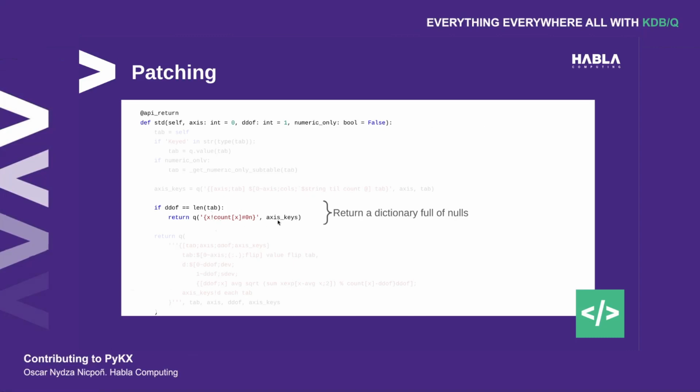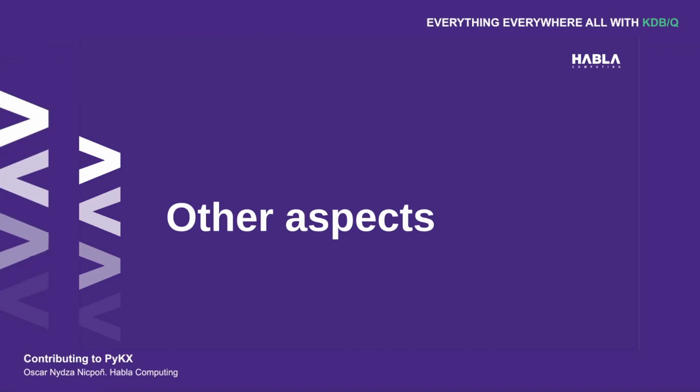So we have the access keys, which will be the dictionary keys, and then we fill that dictionary with nulls. And since this explanation has taken only a couple of seconds, the build is still going on. So I'll move on to some other aspects of this contribution. Once I finish this, the build should be done, and we'll see if the tests pass, which, trust me, they will.